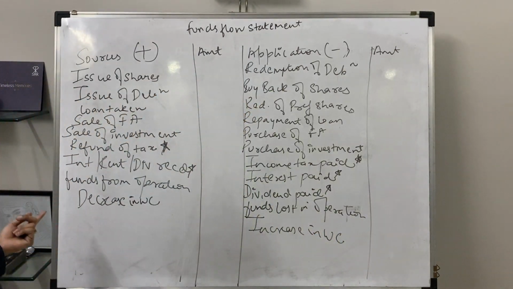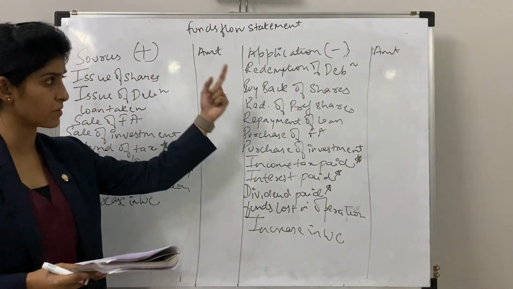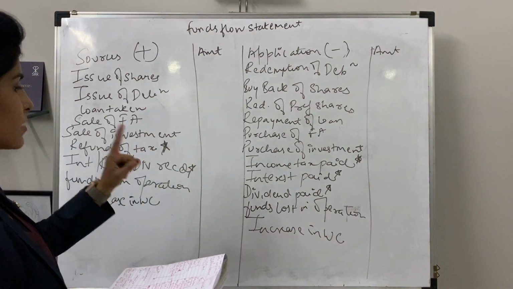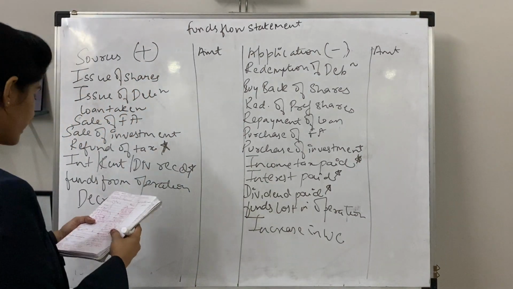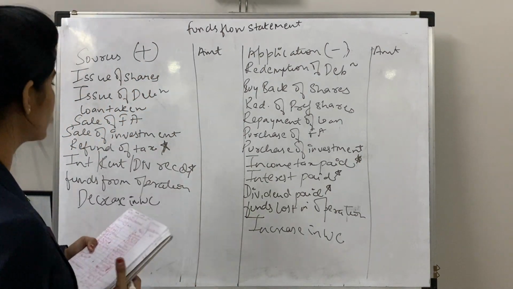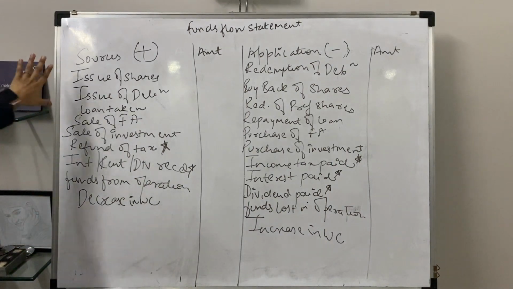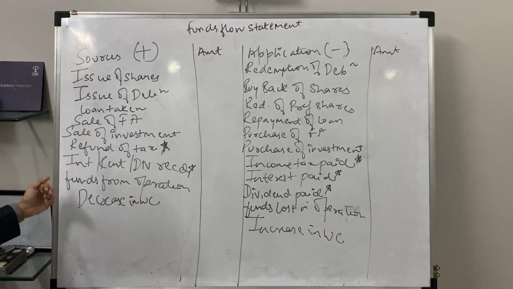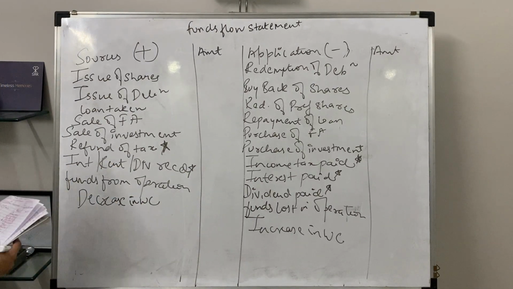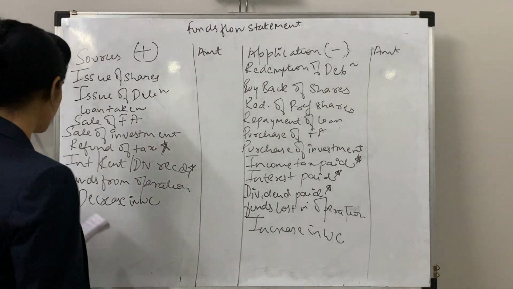Now if from the second statement we are getting increase in working capital, it will be recorded on the application side. There must be some confusion with the students about why to record increase over here and why to record decrease over here, so I'll explain it to you. Just you can note down your funds flow statement. This will be recorded in the same manner, sources amount, applications amount, and these are the things to be included in your funds flow statement. So you can make a note according to that. Now I'll explain why decrease is recorded here and why increase in working capital is recorded over there. So I'll clear the statement.